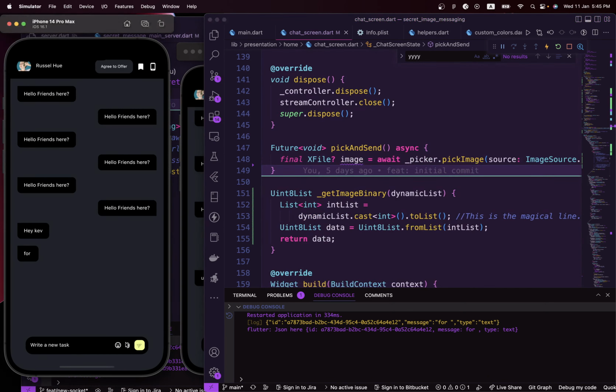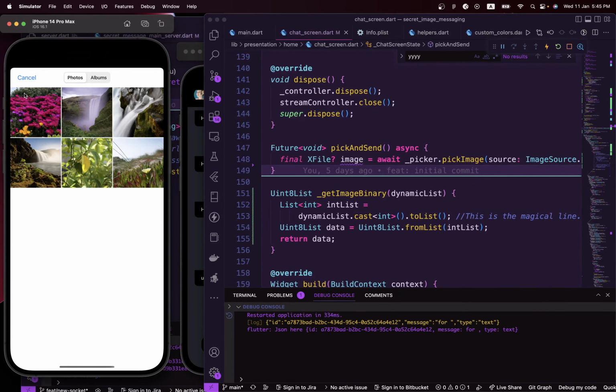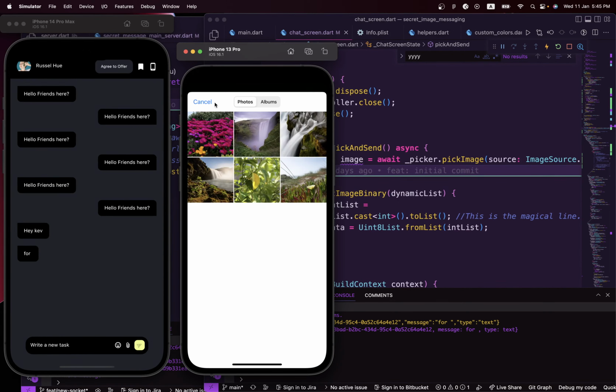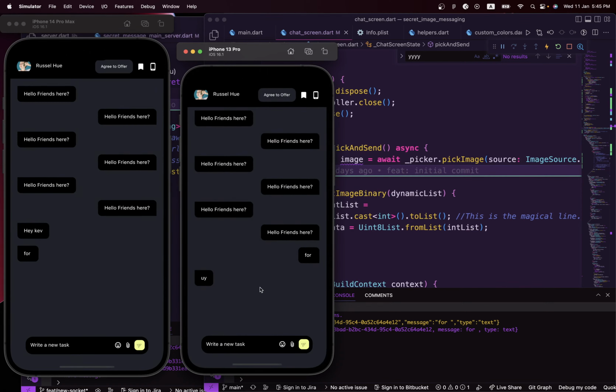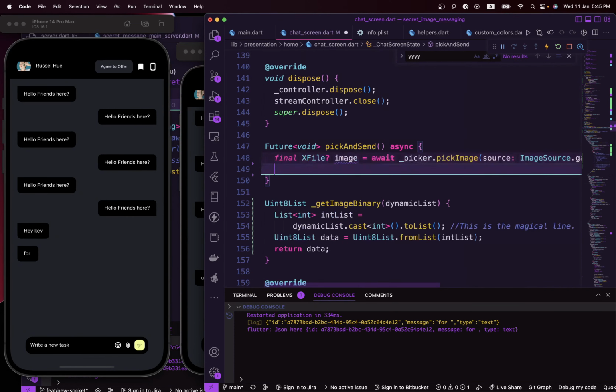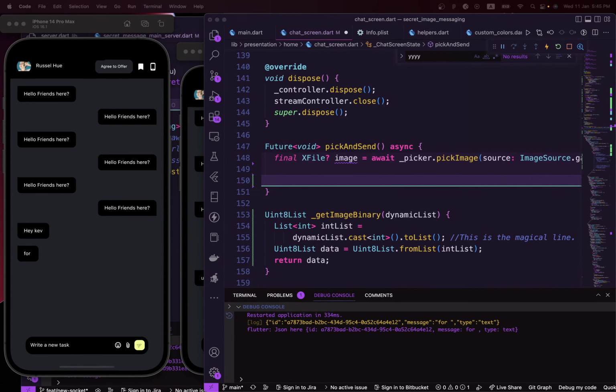That's why if you tap on this, you can see this open up for us to pick an image. Also right here, if you tap over here, this will open up for us to pick an image. I'm going to close them off, and then we can go ahead and implement the remaining code that we need right in here. But instead of writing it down, I'm just going to copy the code over, and then we can explain what we are doing.